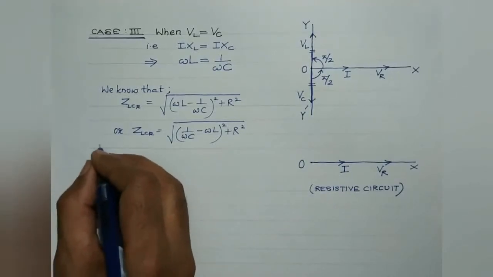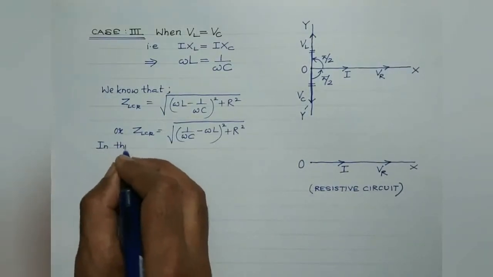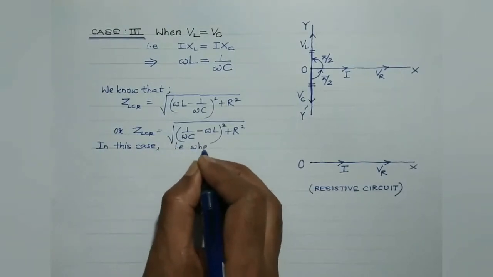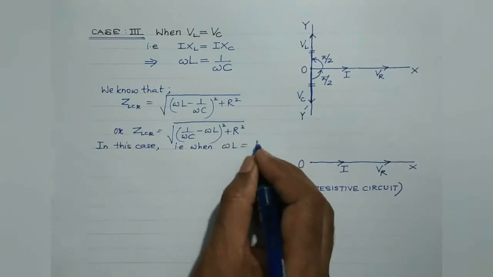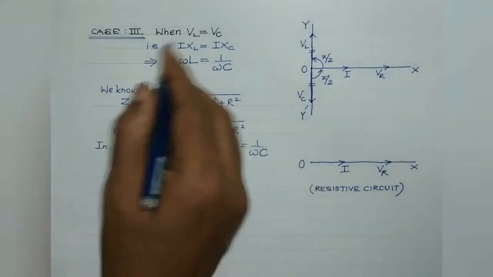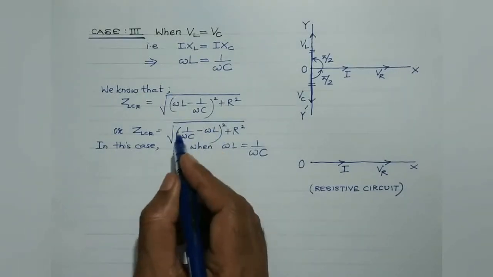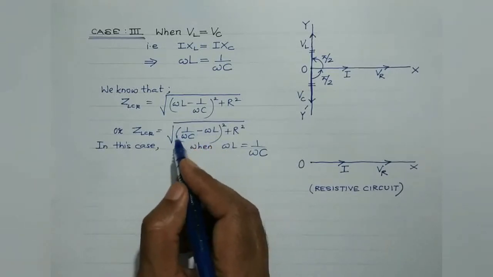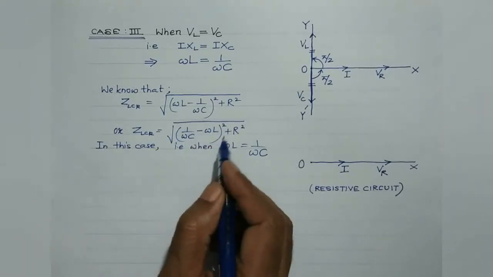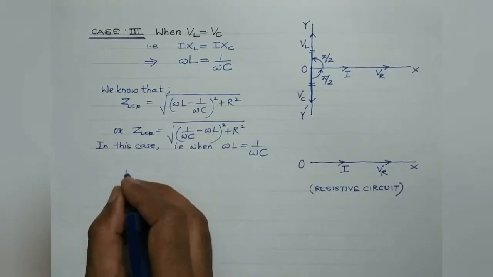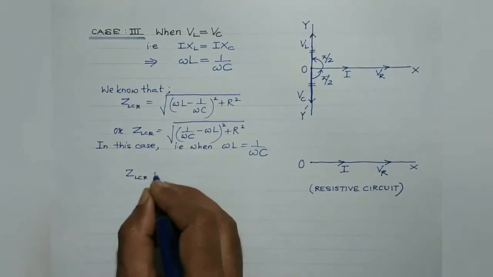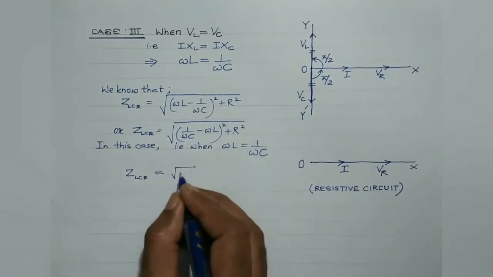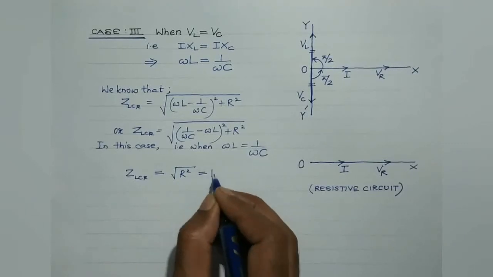So in this case, that is when omega L is equal to 1 by omega C, we are dealing with this particular case, then the value of this whole square becomes 0. And the minimum value of a whole square is 0. It can't be negative. So in that case, ZLCR will be equal to square root of R square, so it will be equal to R.